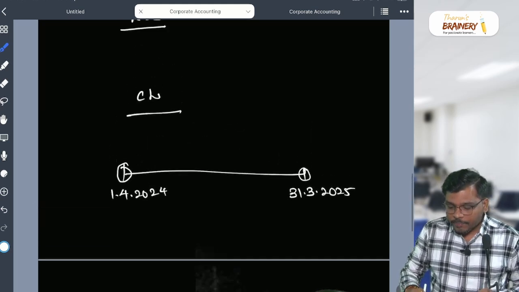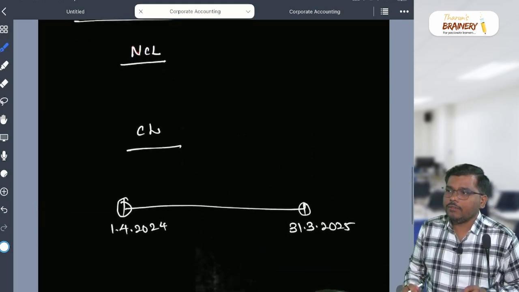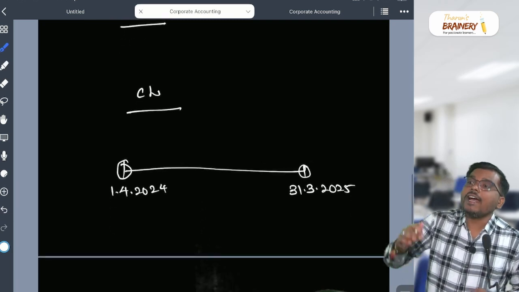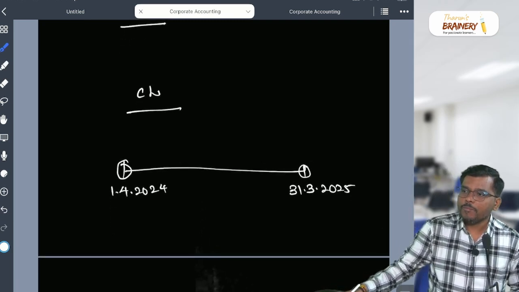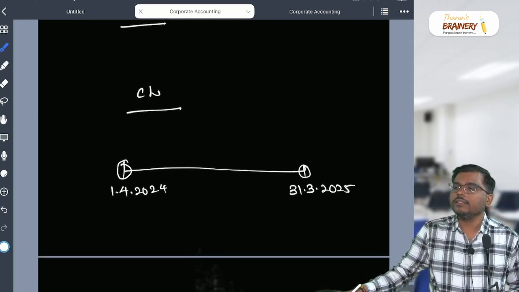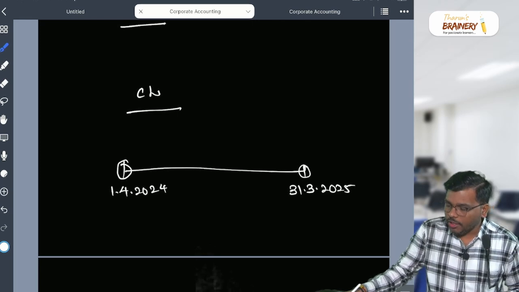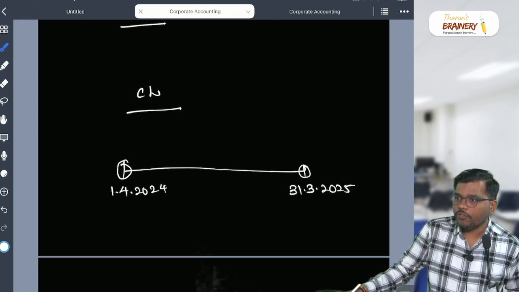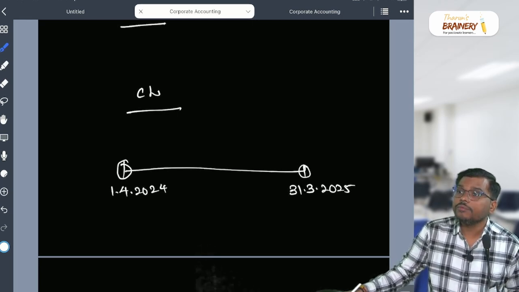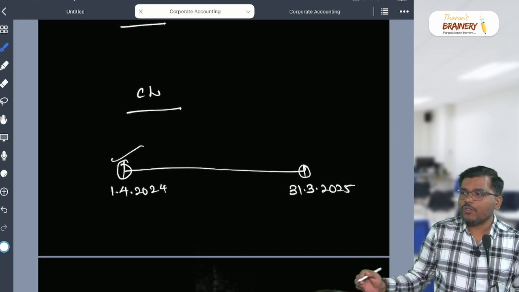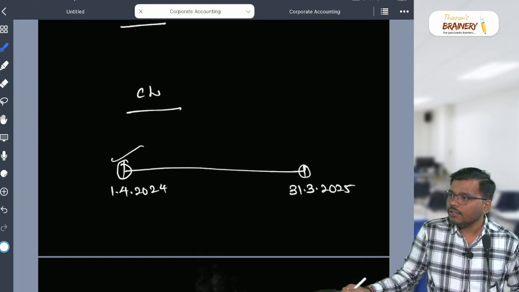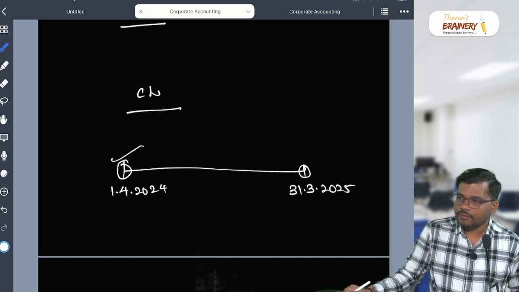Because we need to classify this one. So which date are you going to classify? 31/3/2025. Correct? Yes or no? Or this date, 1/4/24?